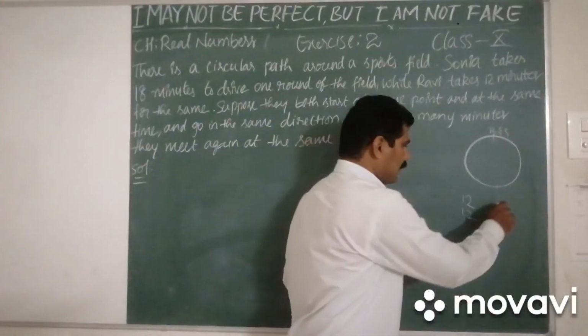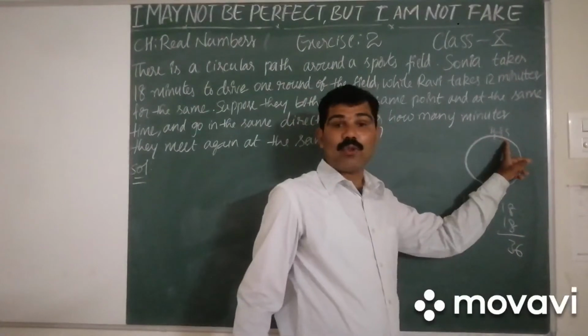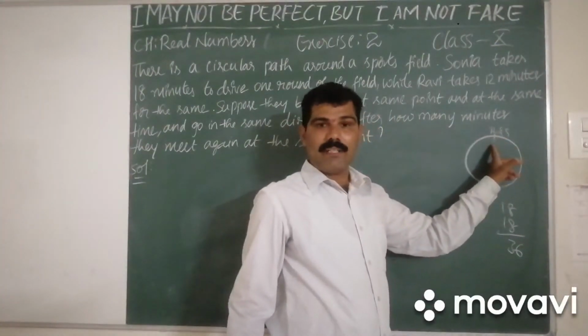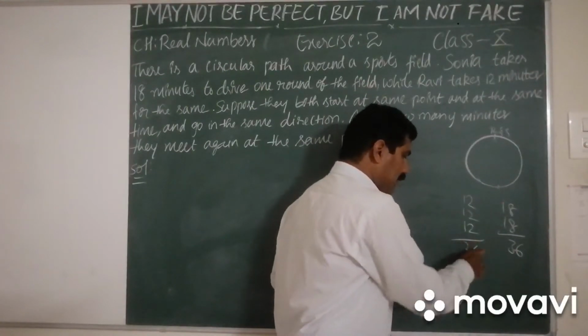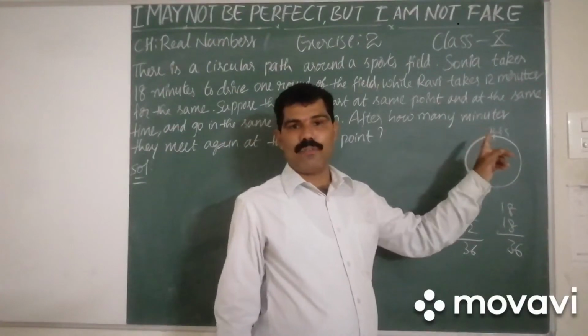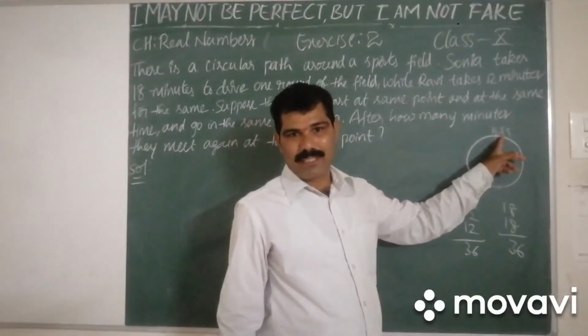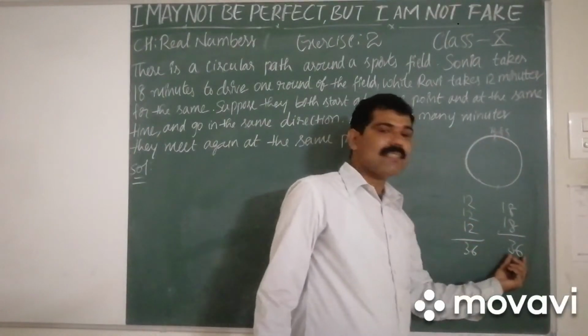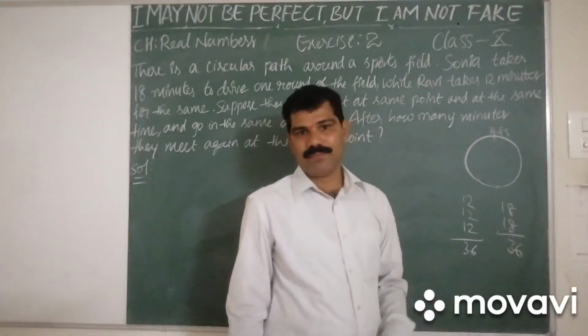So in total, 18 times 2, 36 minutes she will take to complete 2 rounds, but Ravi takes 36 minutes to complete 3 rounds. So after 3 rounds of Ravi, both Ravi and Sonia meet at the same place. But this 36 is nothing but the LCM of 12 and 18, isn't it?